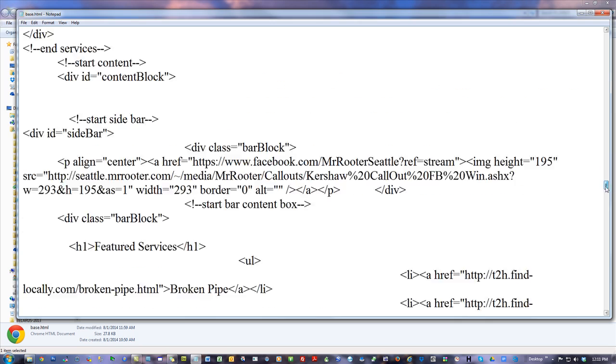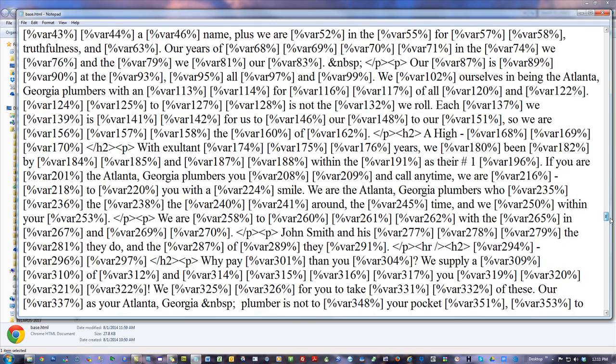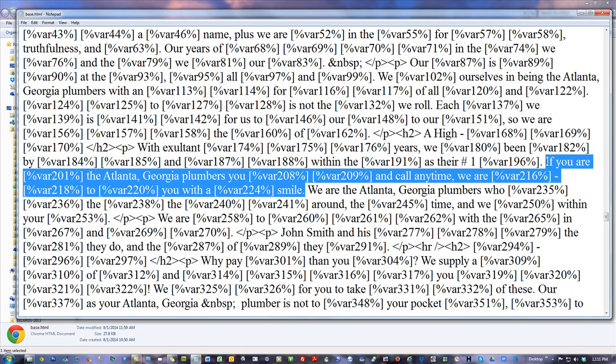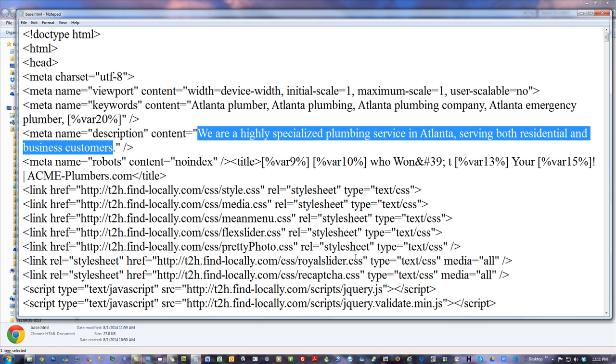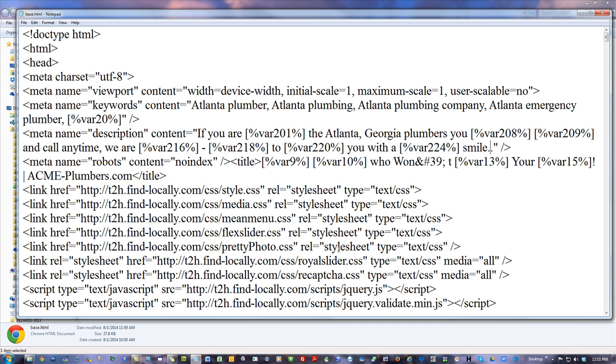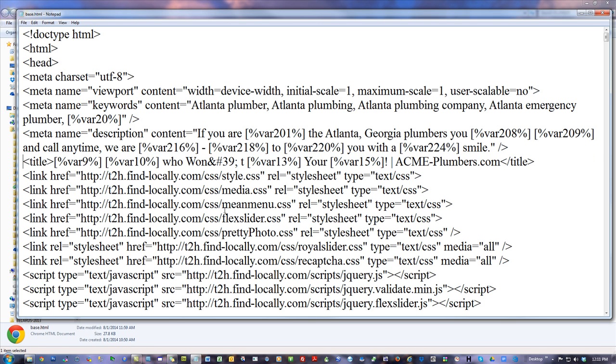And I'll just leave it at that. And the meta description. Let me make some sentence. The meta description, right? Okay, that's good. Not too bad. Not too long, and it's got a number of vars in it. So that's just the right concept there. Get rid of that. Didn't break the coding, so I'm good to go.